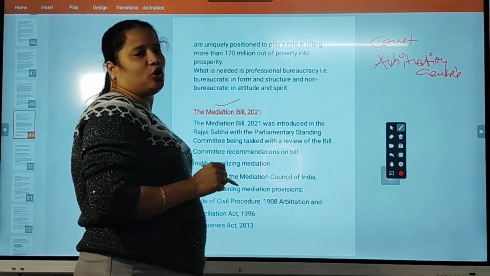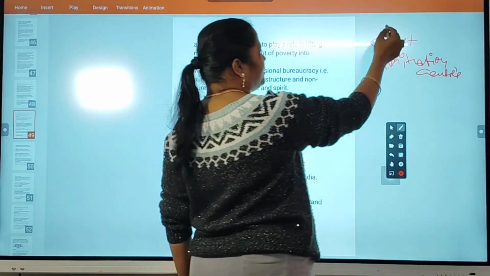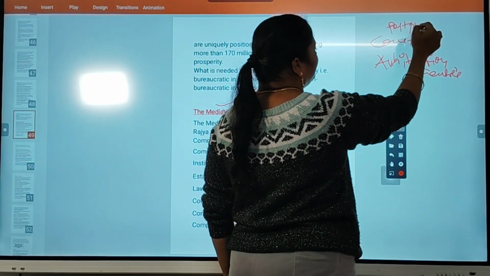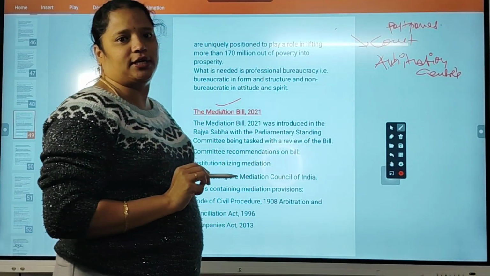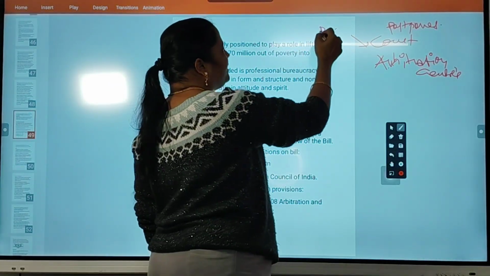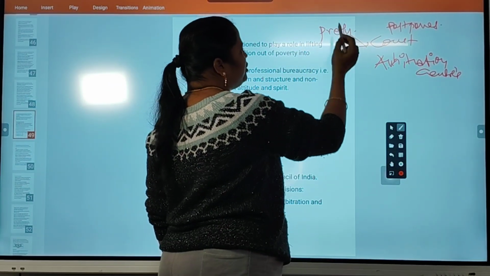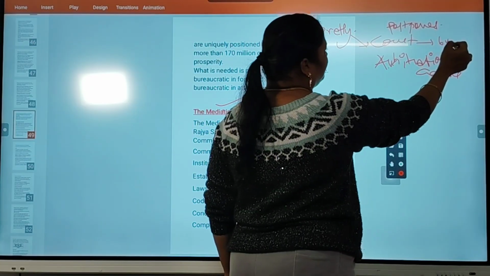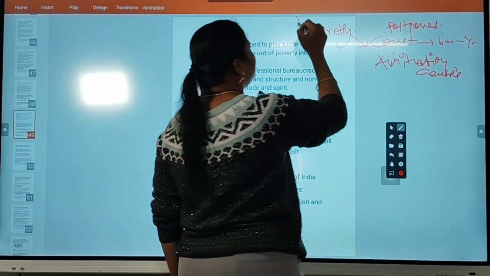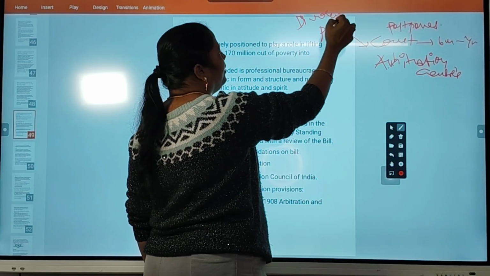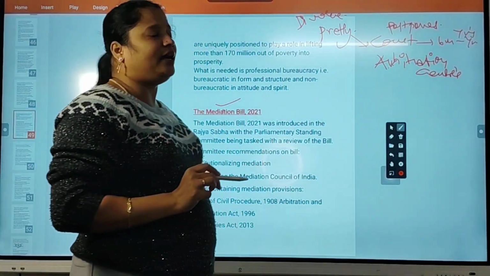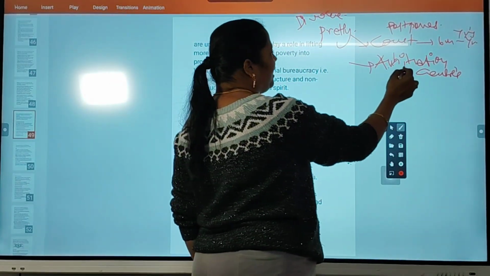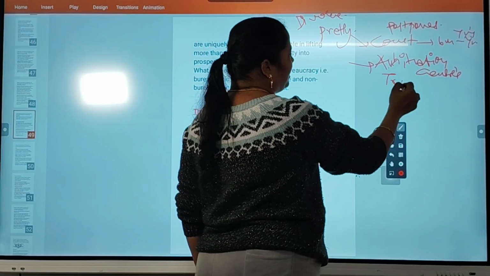Because a court will have several postponements of a case, what happens if a person goes to court, even to solve a petty case, is that it takes much time, like 6 months, 1 year. Even a divorce case takes years in court. So for that they installed arbitration or tribunals,